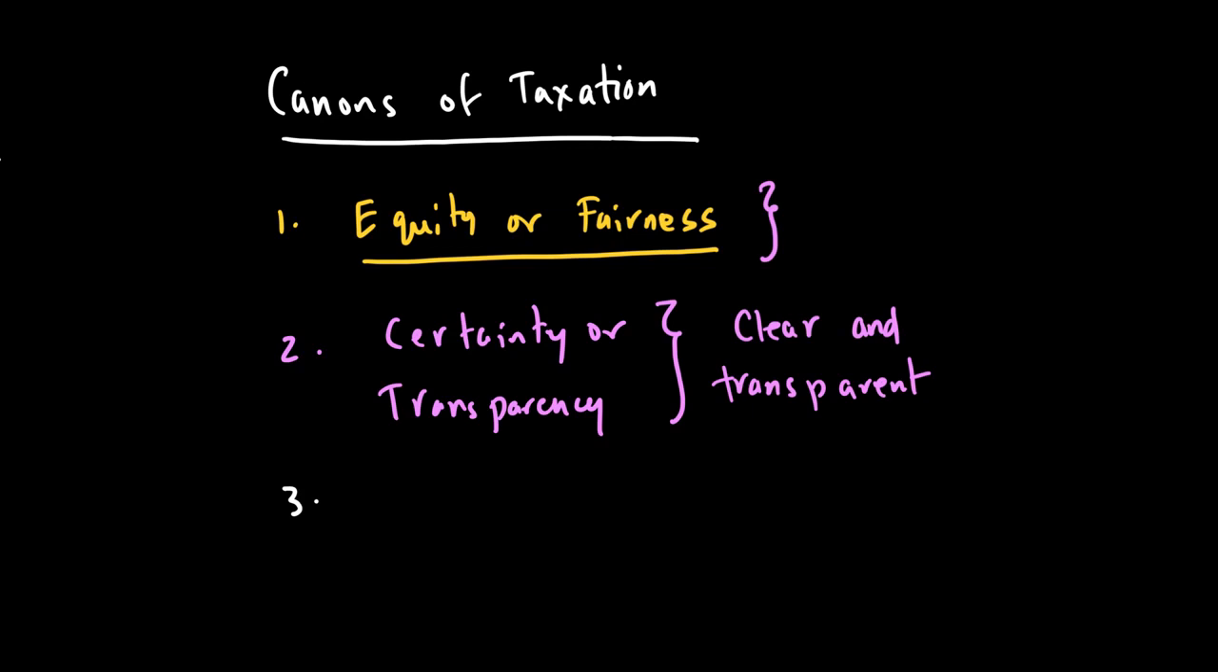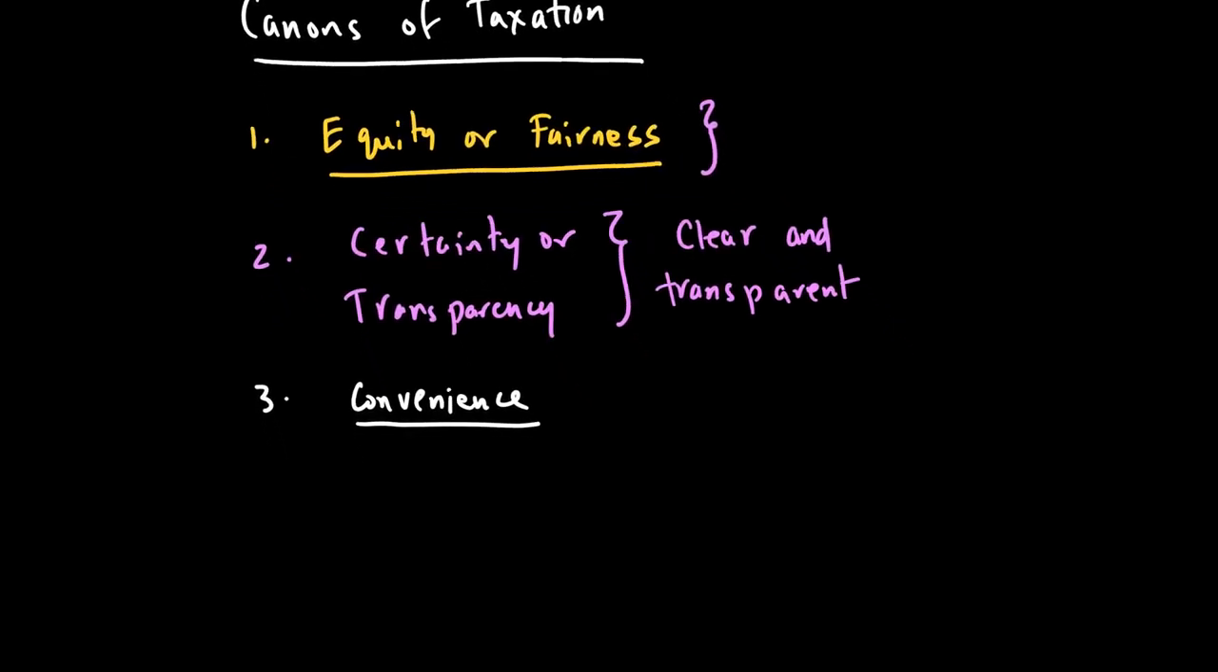The third important canon of taxation is called convenience. Convenience simply means that the payment and collection of taxes need to be as convenient as possible. They should be collected at a time and in a way which is very convenient for the taxpayer. For example, if I'm a taxpayer, the best time to take tax payment from me can be the beginning of the month when I get the salary, not the end of the month when I don't have the salary.